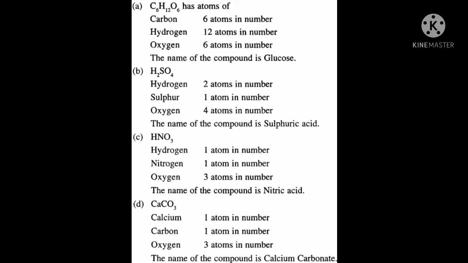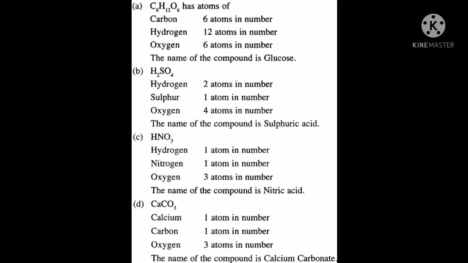HNO3, nitric acid. It is also given in this reference book which I am talking about, the Action book, on page number 35. So hydrogen 1 atom, nitrogen 1 and oxygen 3 atoms. That is nitric acid. Calcium carbonate, CaCO3: calcium is 1, carbon is 1 and oxygen is 3.